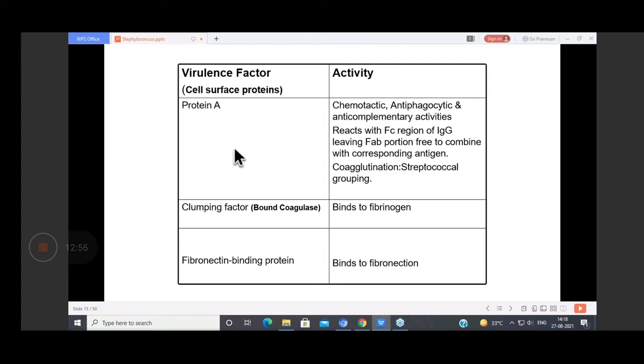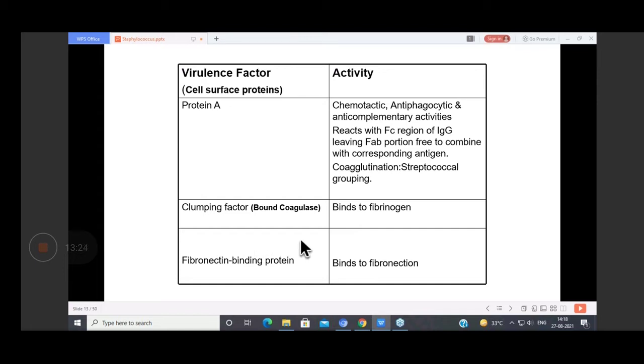Apart from this, we have another important factor, which is the clumping factor, that is your bound coagulase. This bound coagulase has the property to bind fibrinogen.